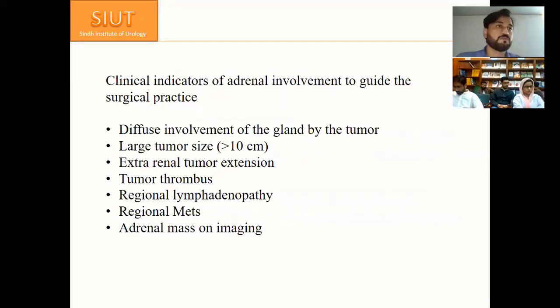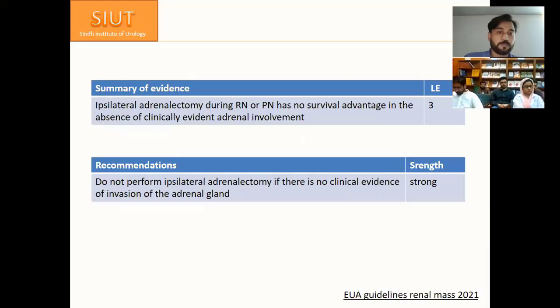From the radiographic point of view, if there is suspicion of an adrenal mass along with the renal mass, or an upper pole lesion that is abutting or going into the adrenal gland, in that case adrenalectomy should be performed. Or if on intra-operative finding the fascial planes are not intact, then the adrenal gland should be taken out. Otherwise, there is no such indication for adrenalectomy.